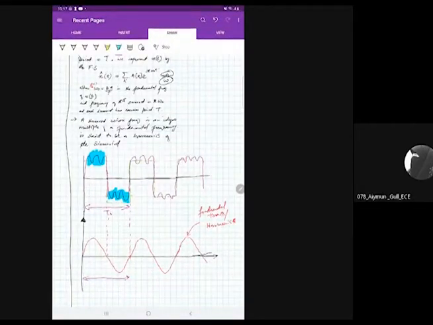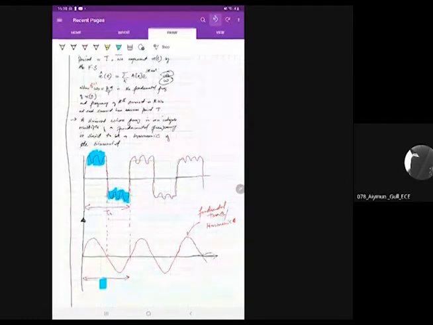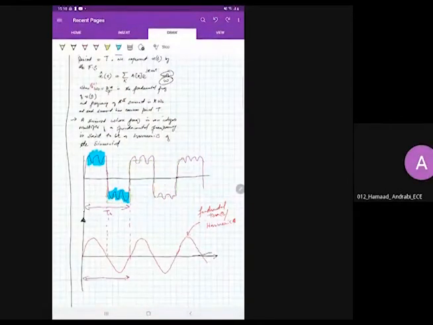So let us draw the next harmonic. What is the next harmonic? So if the time period here is T naught,